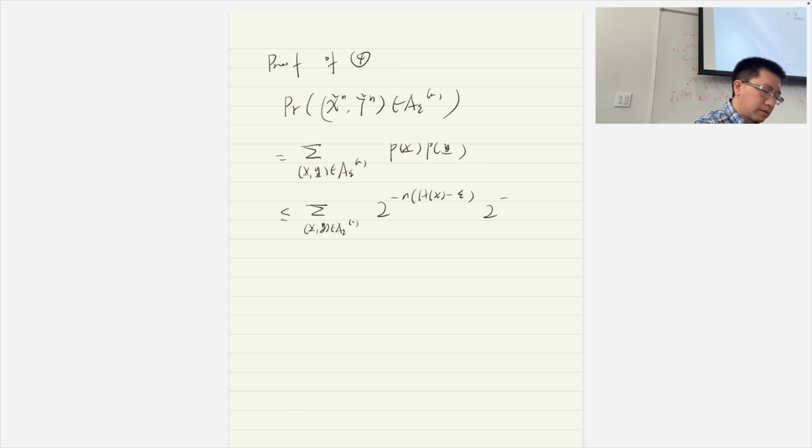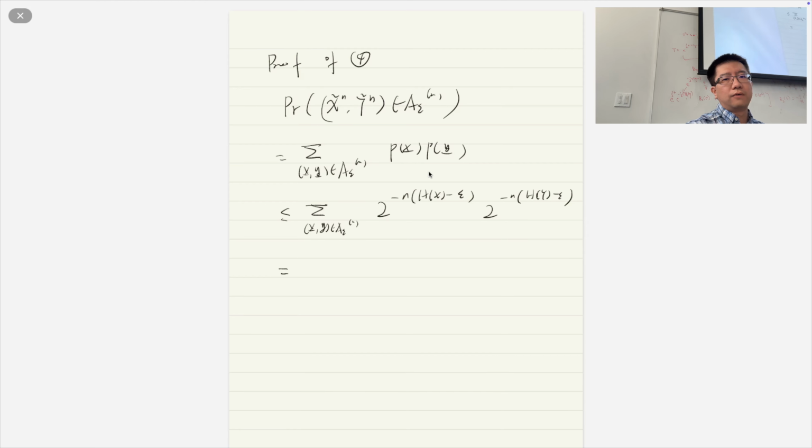So we have this for x, and this for y. Okay, so you can see this is how these 3 epsilon come from. We have 2 epsilon here already. Then we're going to have another one. Okay, so then we can bound it as follows, right? So now you can see this is not a function of x and y anymore, right?